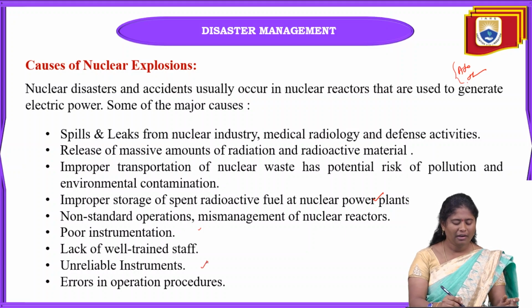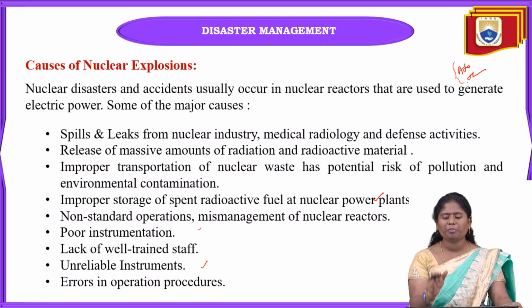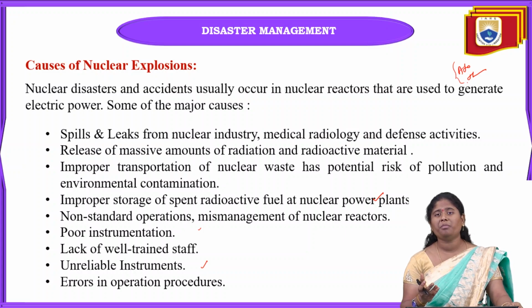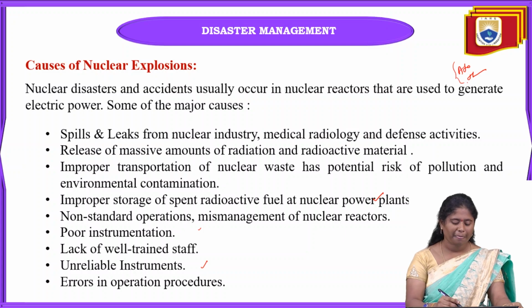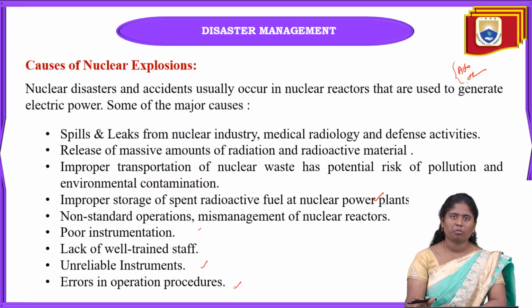The next one is unreliable instruments. Some of the instruments may be used for research purposes or for generating energy. Specific equipment only is going to be used, but if some instrument is not reliable and you use it, that may cause nuclear explosions also. And next is errors in the operation procedures. When they are doing operation procedures, they have to be very successful. If they are not successful, that will lead toward explosions also.